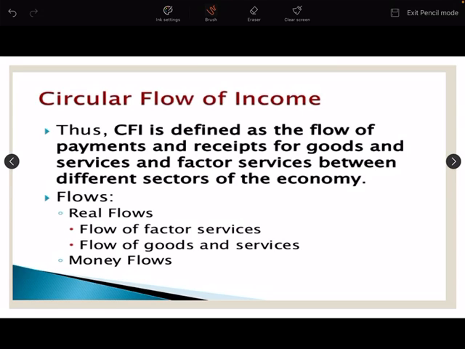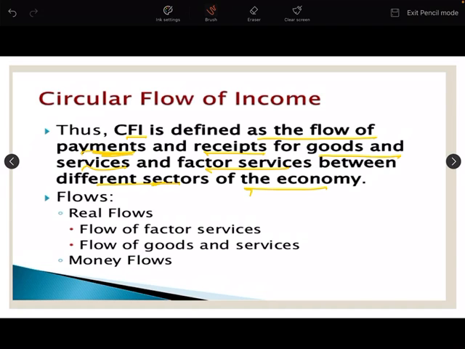Now, first of all, the meaning of circular flow of income. Circular flow, or CFI, is defined as the flow of payments and receipts for goods and services and factor services between different sectors of the economy.